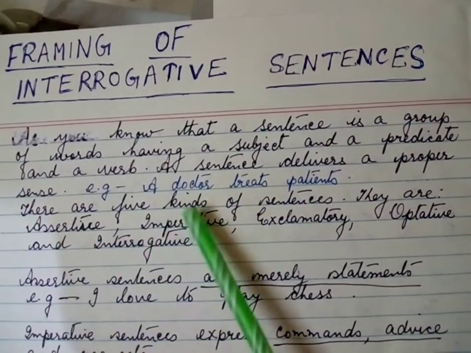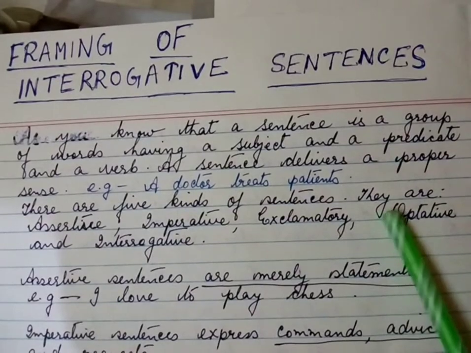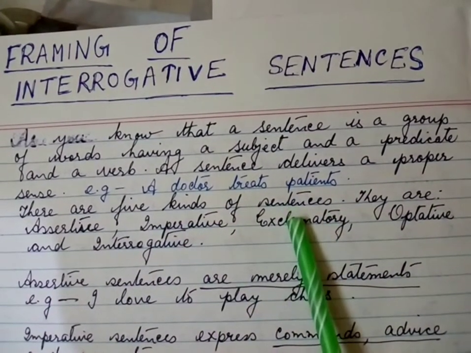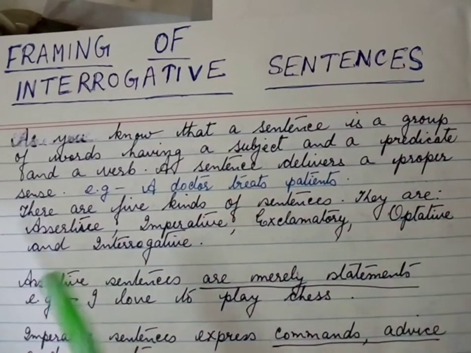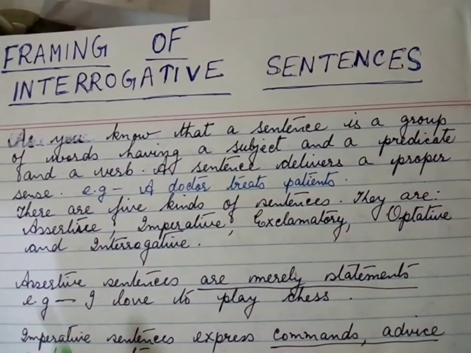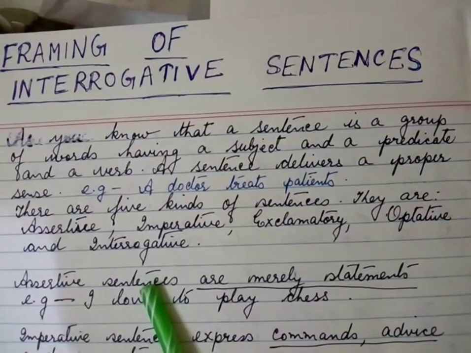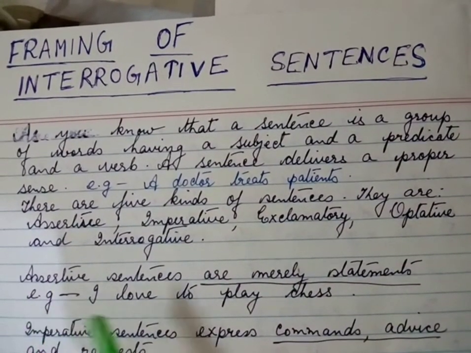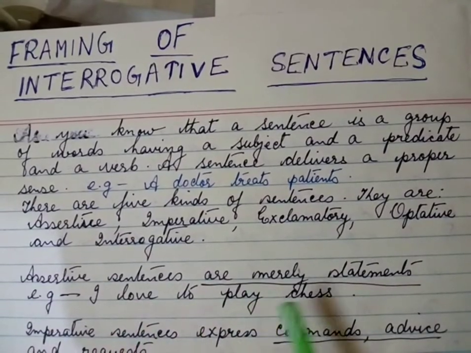Now there are 5 kinds of sentences. They are assertive, imperative, exclamatory, optative, and interrogative. Assertive sentences are merely statements. Example, I love to play chess.